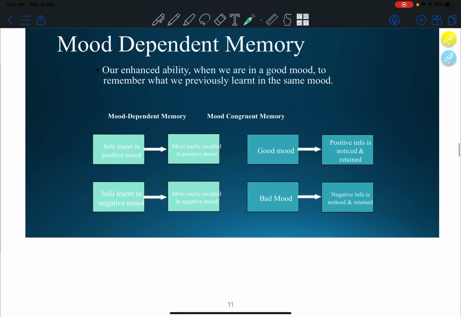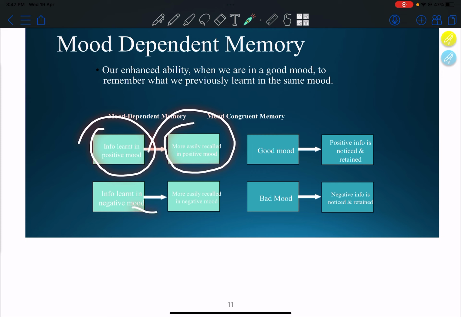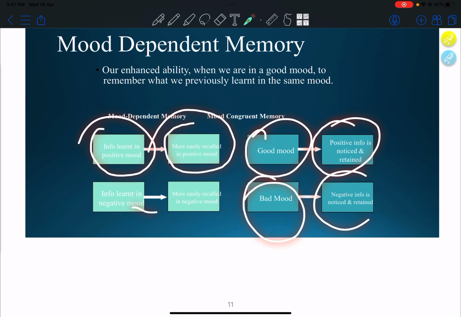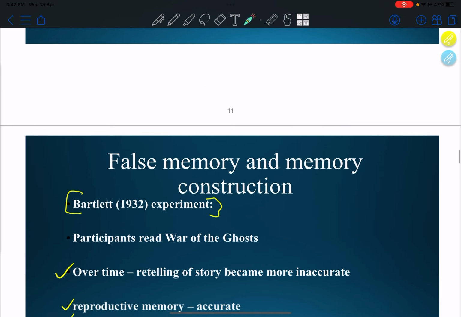Mood dependent memory: our enhanced ability, when we are in a good mood, to remember what we previously learned in the same mood. If we learned information in a positive mood, it will be easily recalled in a positive mood. Same for negative mood. When we are in a good mood, positive information is noticed and retained, and when we are in a bad mood, negative information is noticed and retained.